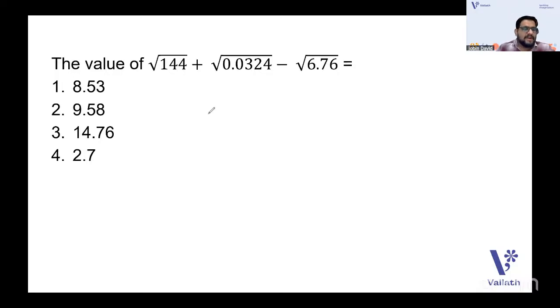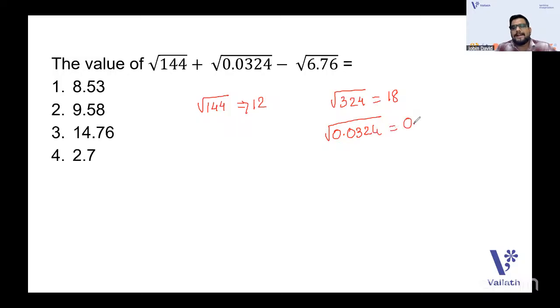Clear? So root of 144. What is that? Square root of 144 is 12. And you know, square root of 324 is 18. So from that, you can get square root of 0.0324, which will be 0.18. See, as there are two decimal places in the root, there are four in the square, since squaring is multiplying. So that is how you should check. If it is 0.18, there should be four decimal places in the square.